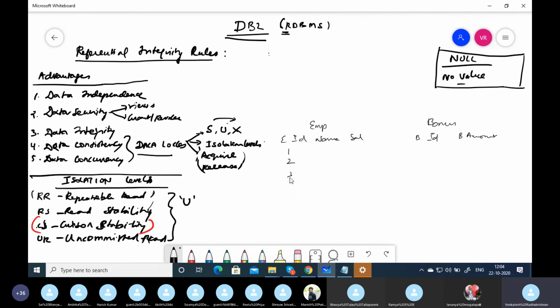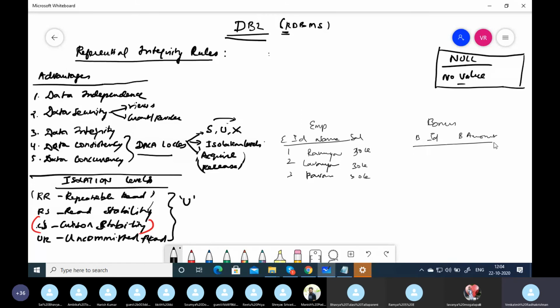Employee IDs 1, 2, 3: Ramya with 10K, 30K, then Lavanya, Pavan. So we have a table like this.